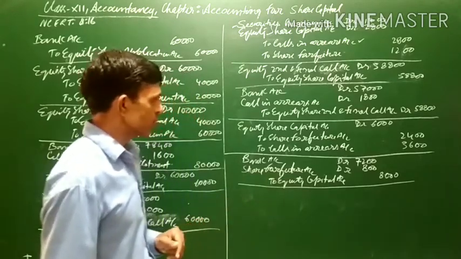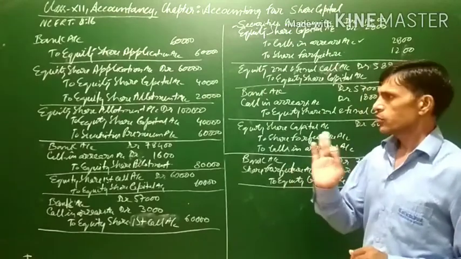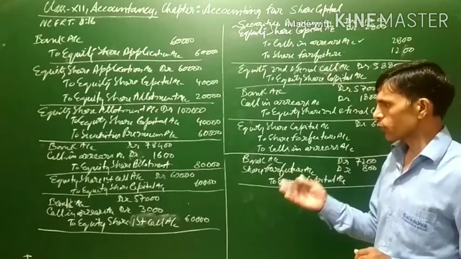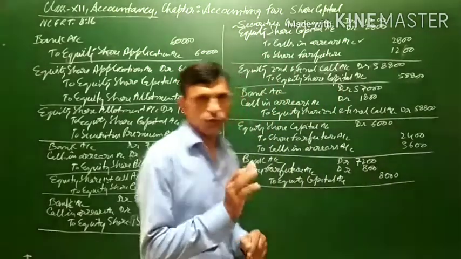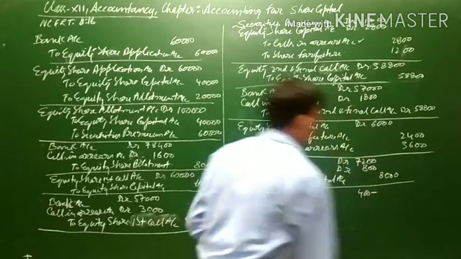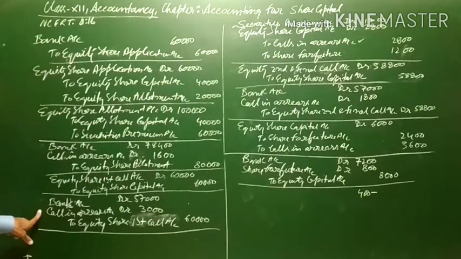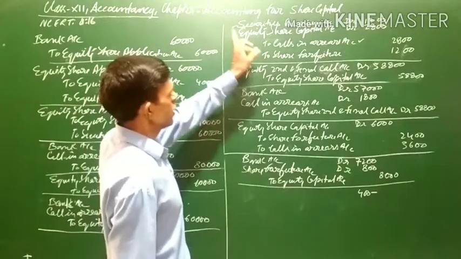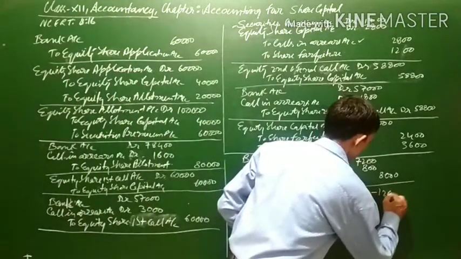Now an important thing to be noted here is that 400 shares of Mohit are completely issued, and out of the shares of Jolly, only 400 shares are issued out of 600. Now you have to calculate. When the shares of Mohit were forfeited, the share forfeiture amount was 1,200.